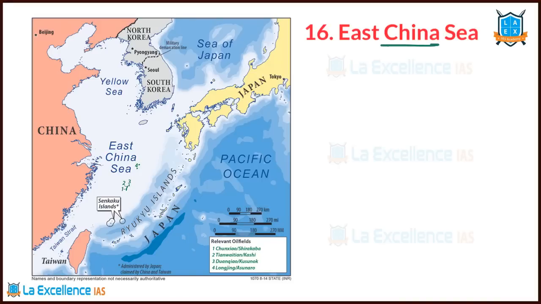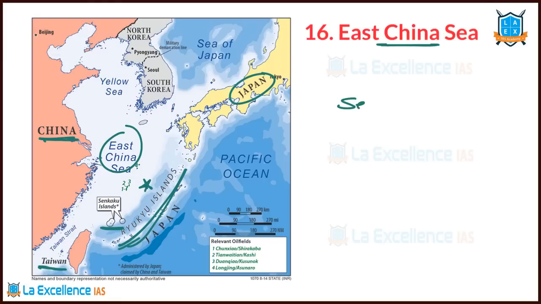Next, the East China Sea issue. With regard to this East China Sea issue, there's this country called Taiwan. The East China Sea issue is between Japan and China. So Japan and China have this East China Sea in between. There are many small islands in between. There are two important islands called the Senkaku Islands and the Ryukyu Islands. China says these islands are ours, Japan says these islands are theirs. That's why there is a conflict between the two countries in the East China Sea.